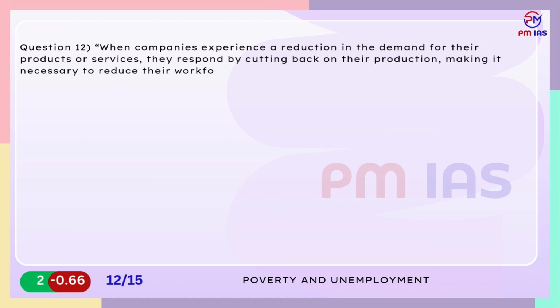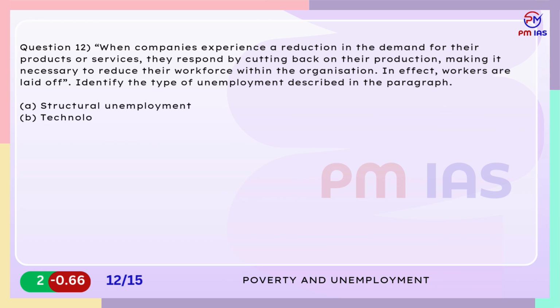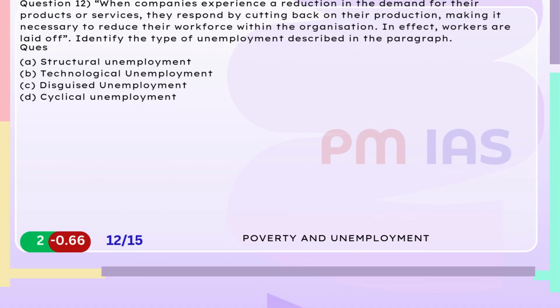In effect, workers are laid off. Identify the type of unemployment described in the paragraph. A. Structural unemployment. B. Technological unemployment. C. Disguised unemployment. D. Cyclical unemployment.